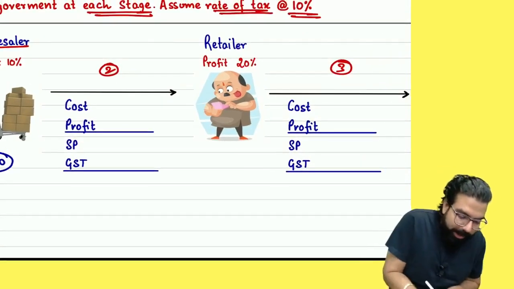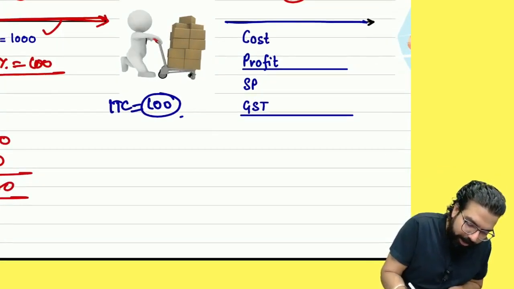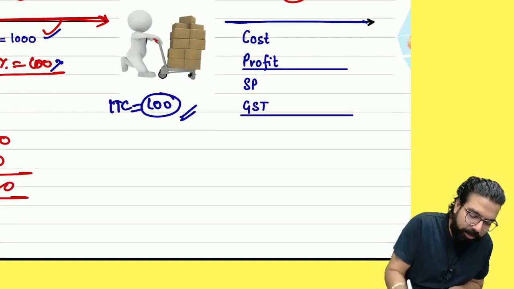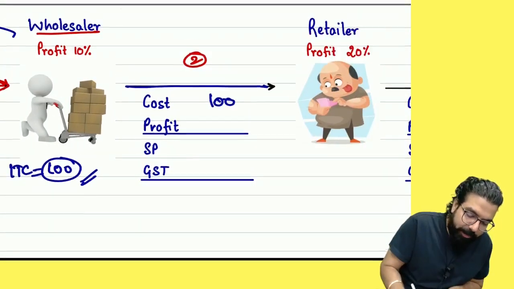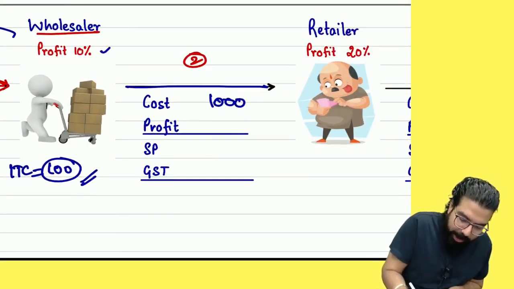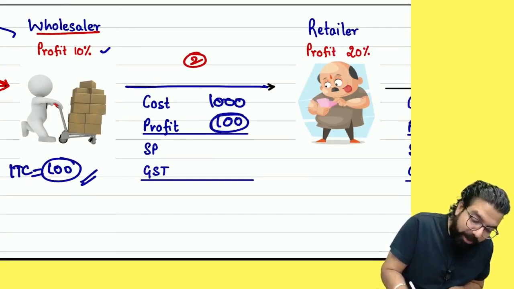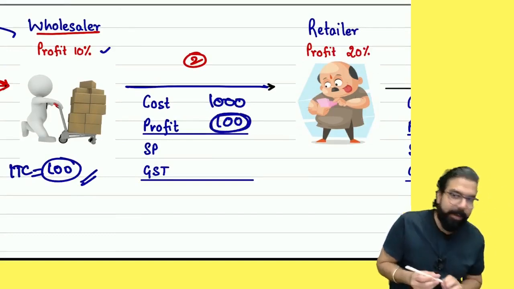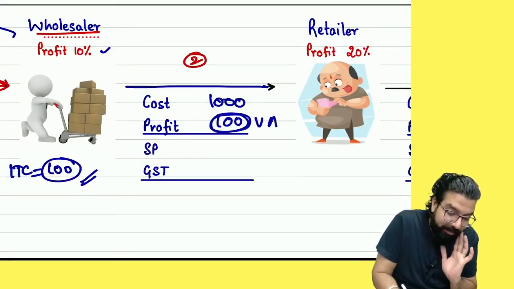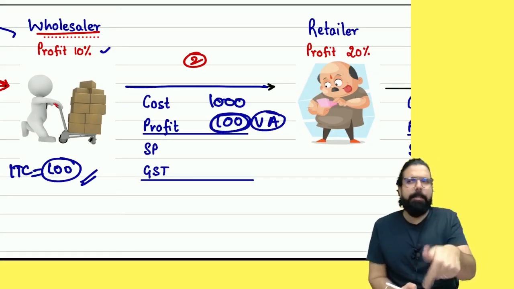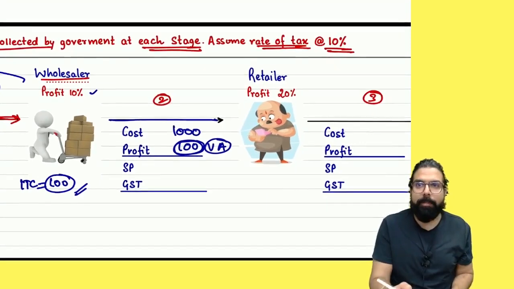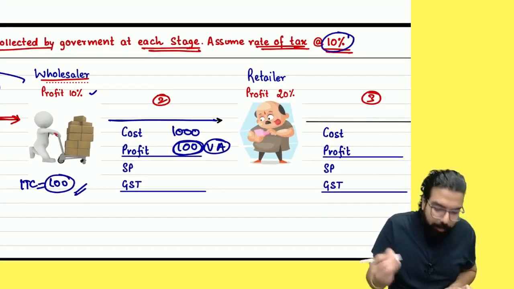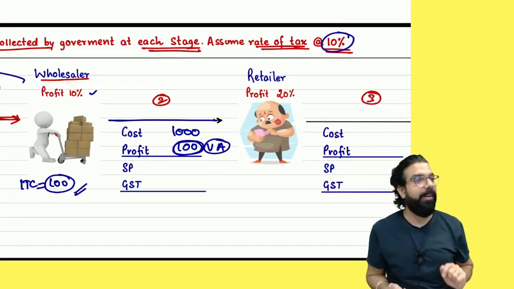Now, what will I do? I sold. How much is my cost if I already got 100 rupees credit? This is not my cost. 1000. How much is my profit? 10% means, if you see only profit is 100, so how much is the value addition? 100. Can you tell me by seeing this only, how much tax will the government get immediately? 10 rupees, correct? But how will we do this calculation?